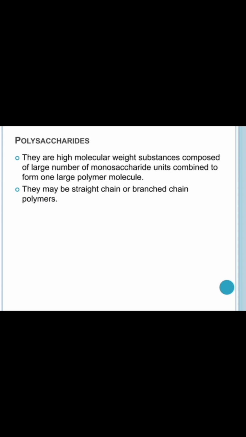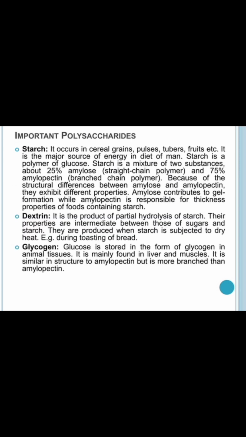Next we move on to the polysaccharides. They are high molecular weight substances composed of a large number of monosaccharide units combined to form one large polymer molecule. They may be straight chain or branched chain polymers. This is the general definition of polysaccharides. The important polysaccharides are starch, dextrin, and glycogen. Starch is found in cereal grains, pulses, tubers, fruits, etc. It is a major source of energy in the human diet.